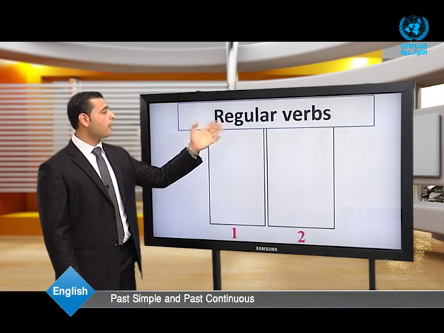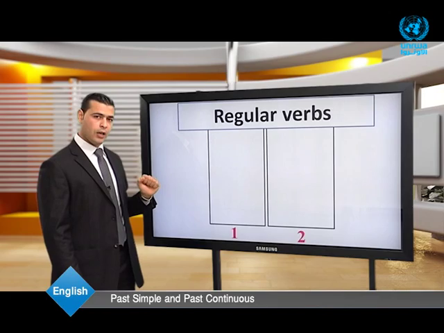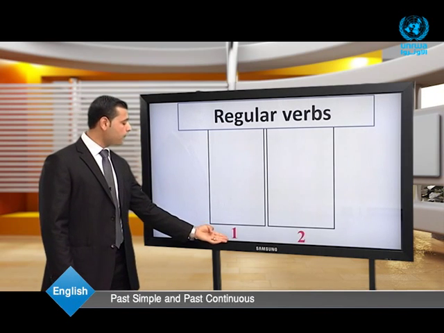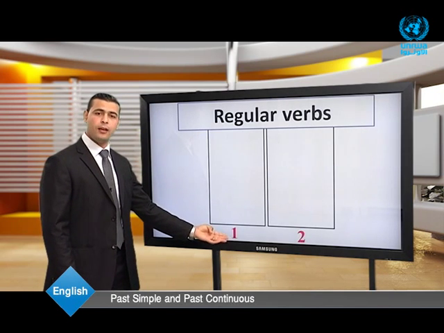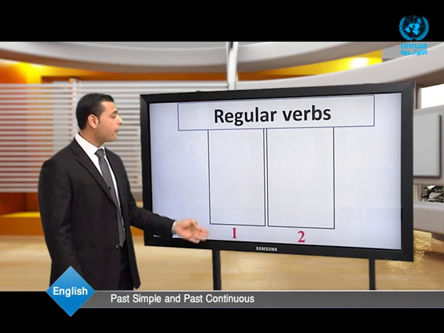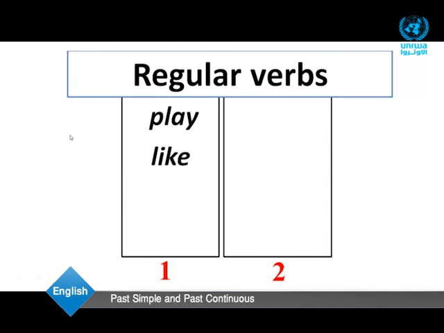First, we have the regular verbs. In the present simple, in the base form, we have verbs like play, like, help, and watch. These verbs are in the base form. How do we form the past simple from these verbs?